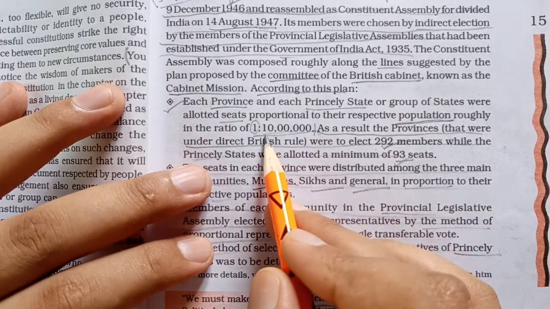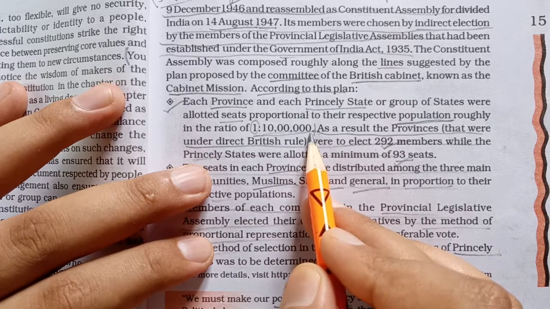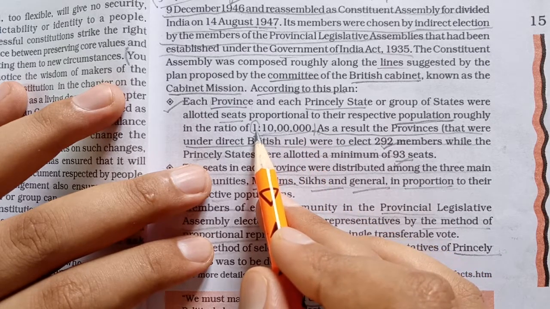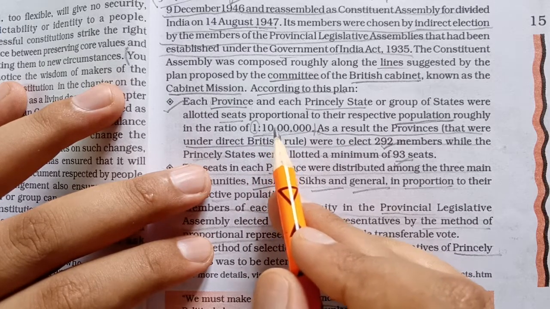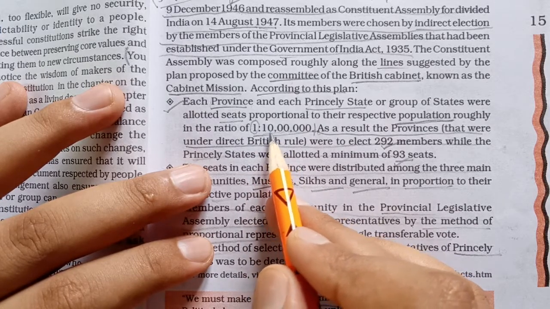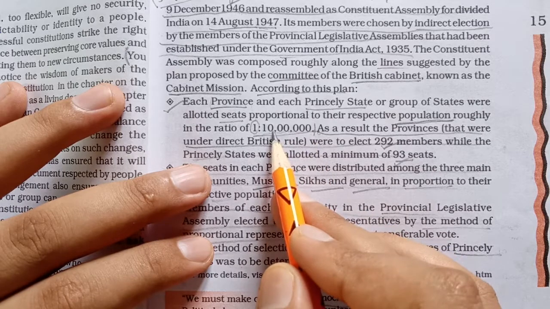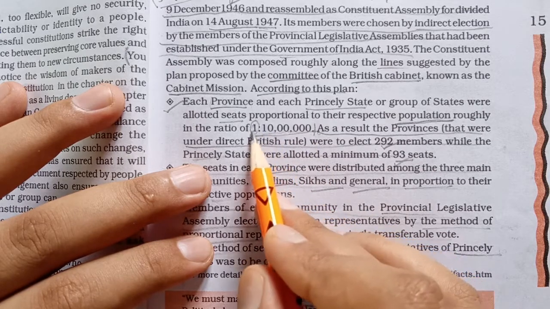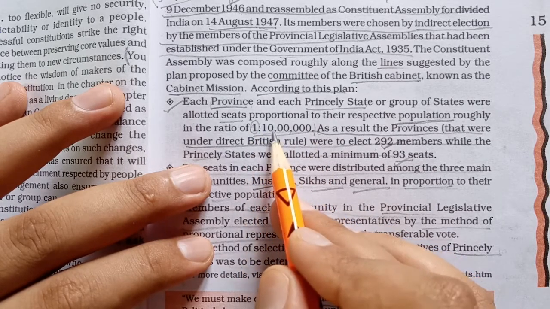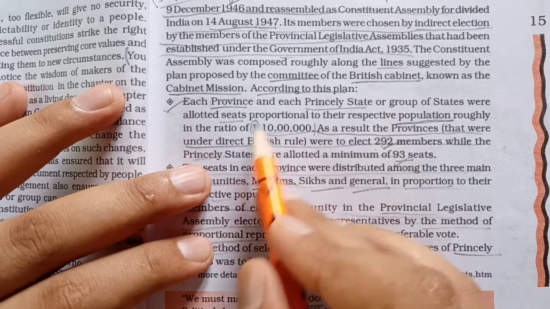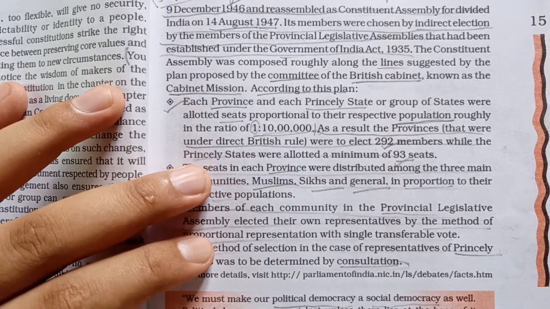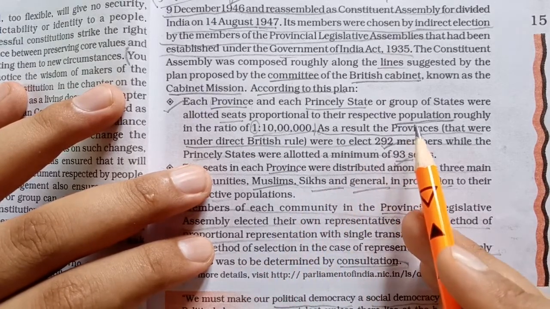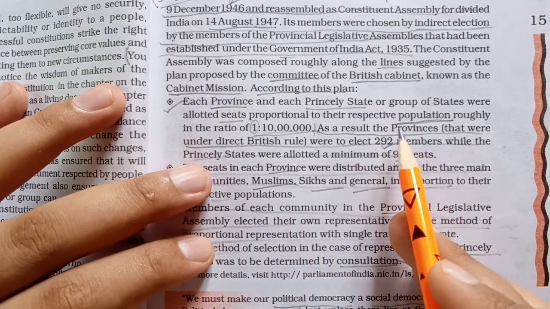That is, if the population of a place is 10 lakh, they will be allotted one member of the constituent assembly. Suppose in the area where we are living the population is 50 lakhs, it means 5 members. If we have a population of 1 crore, that will make 10 members. So this was the ratio given by the cabinet plan, that the seats will be allotted according to the respective population.